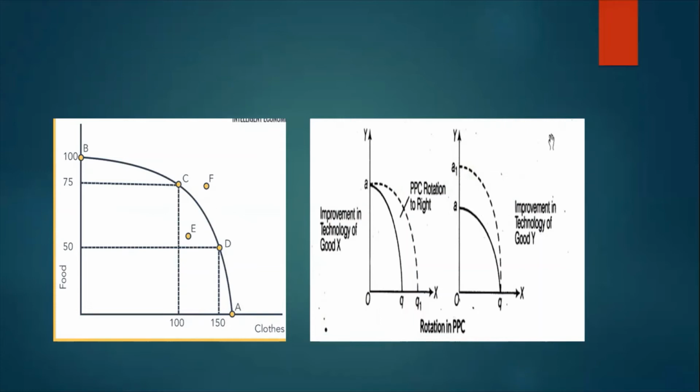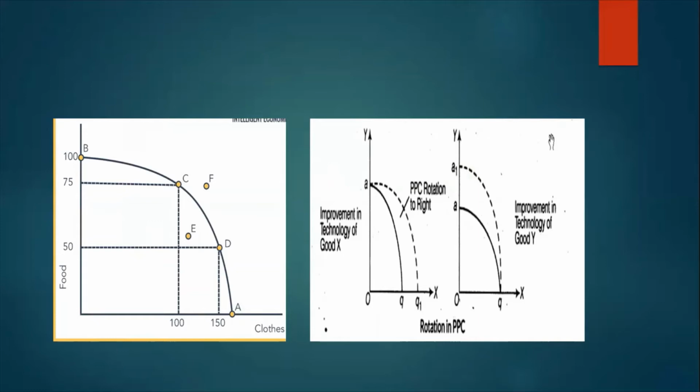Contrarily, if the level of resources needs to be decreased due to some diseconomies, we will see a leftward shift of the PPC, which will signify that the level of production has decreased. So any point below the given curve will show a kind of diseconomic situation, and any point above, that is the rightward shift of the curve, shows that the resources have been increased and hence the level of production.